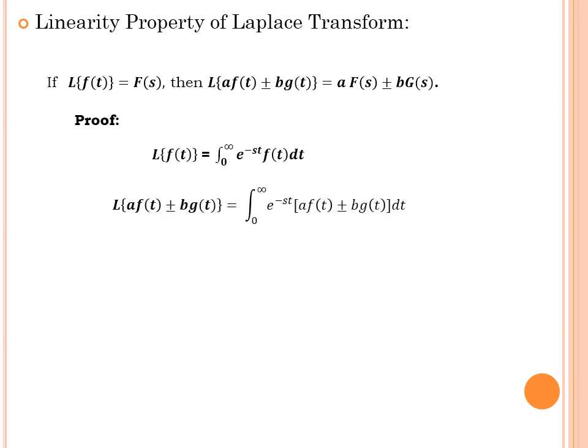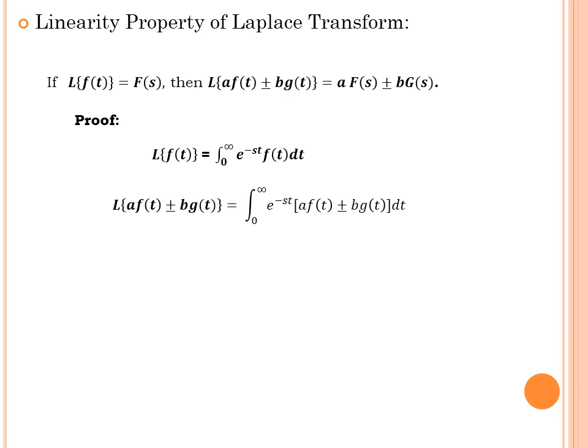Since Laplace transform is an integral transform, its definition is based on integral, and we all very well know that integration satisfies linearity property. That is, for addition or subtraction combinations, if we have a function, we can split the function and integrate it term by term. Also, if we have any constant multiplying, then we can take out the constant and integrate the function.